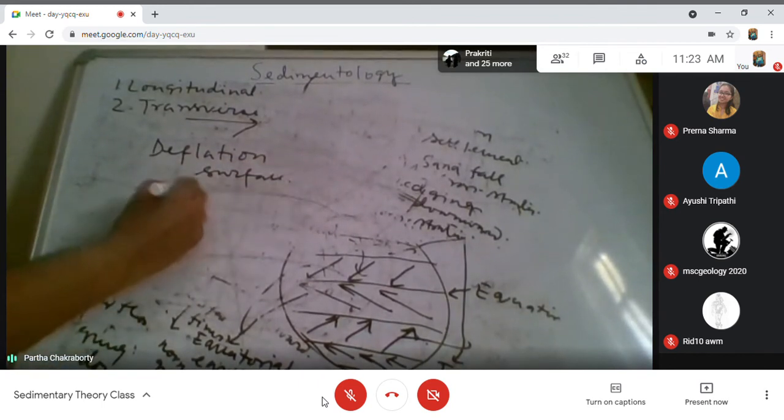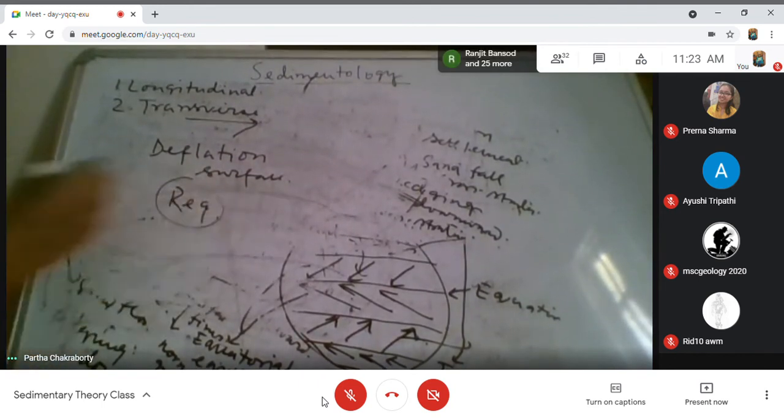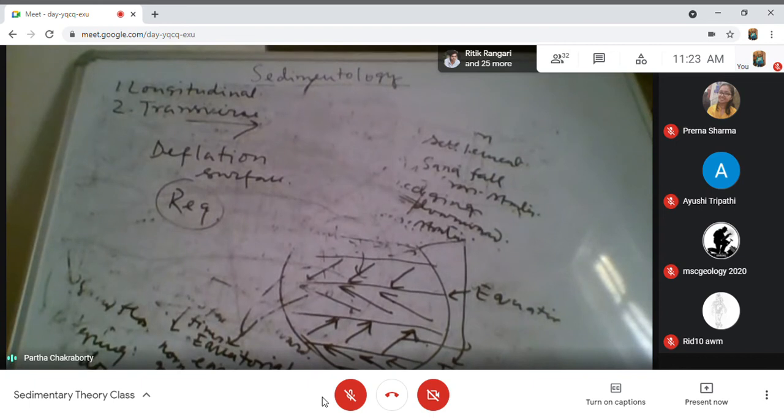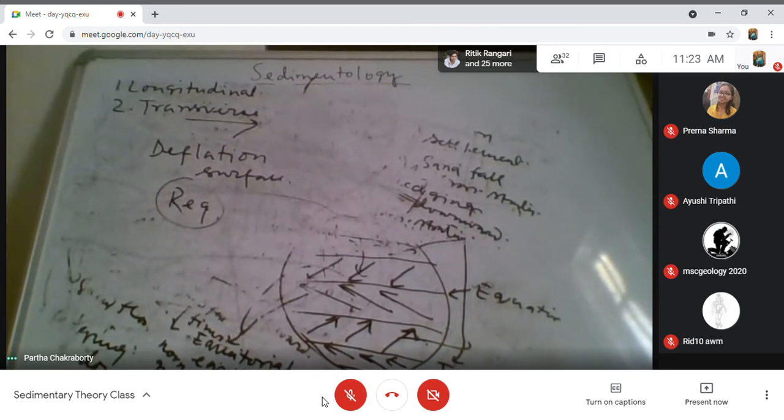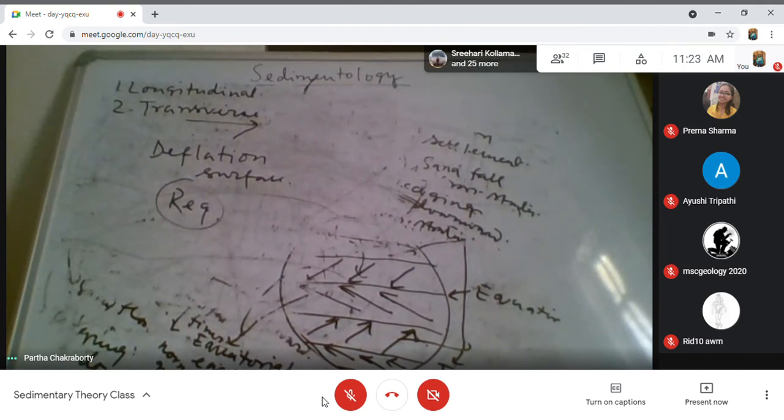Sometimes we also call it reg. What is a deflation surface? A deflation surface is a rocky or bouldery surface which the aeolian system has reworked but could not carry. Reworked but could not carry, so it has left behind. When it has left behind, then you call it a reg.